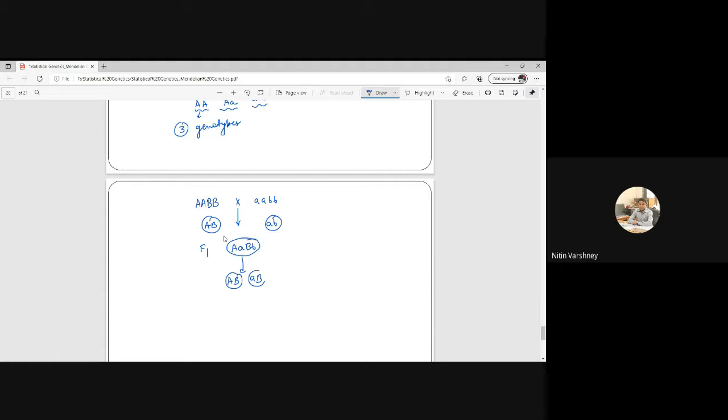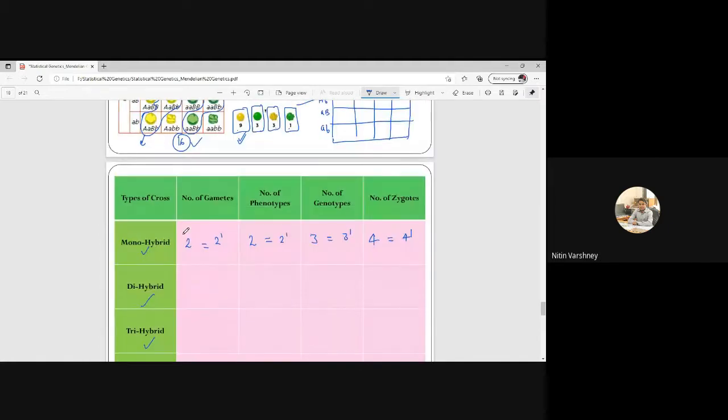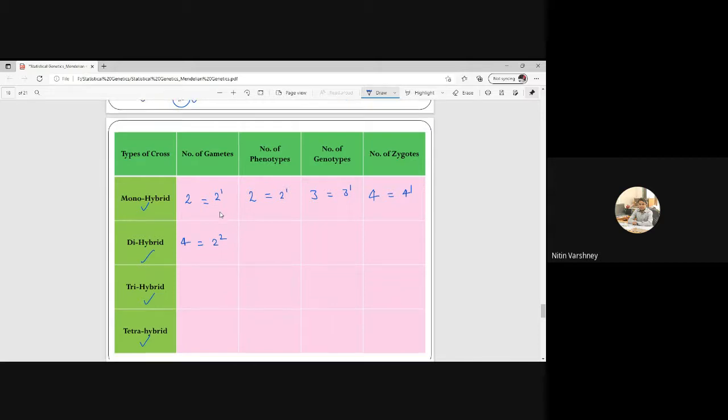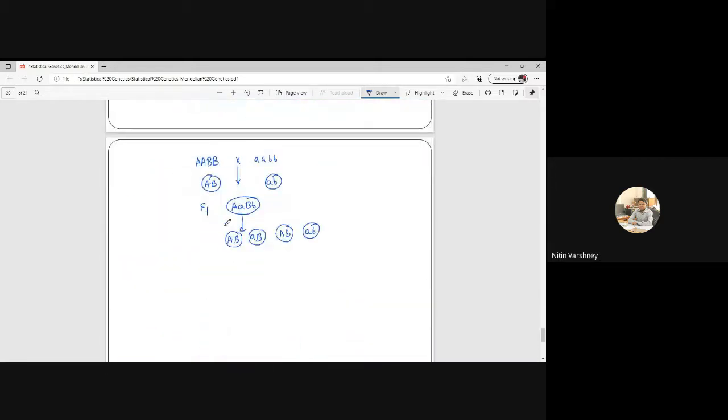small a, capital B, then capital A, small b, and small a, small b. So 4 types of gametes are there. So see here, the number of gametes. How many gametes are there? 4. So I can write it 2 square. See, I am making the formula also. 4 gametes.